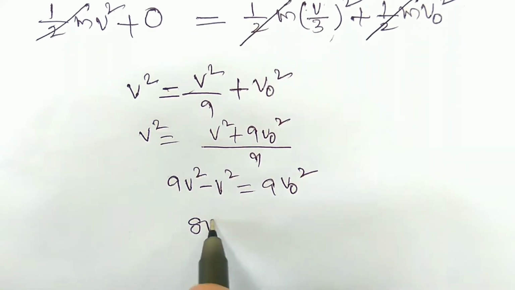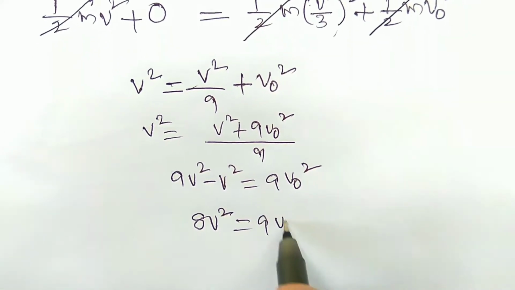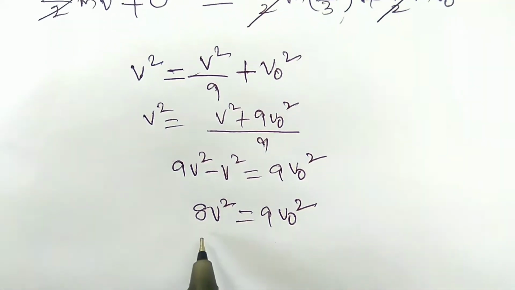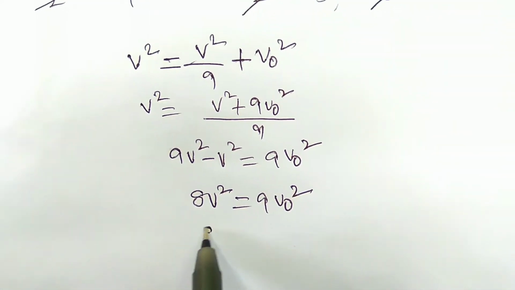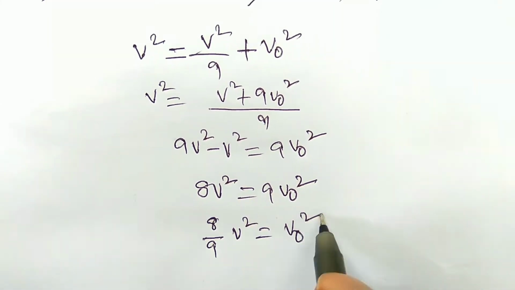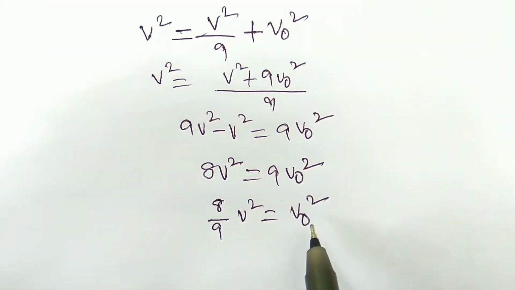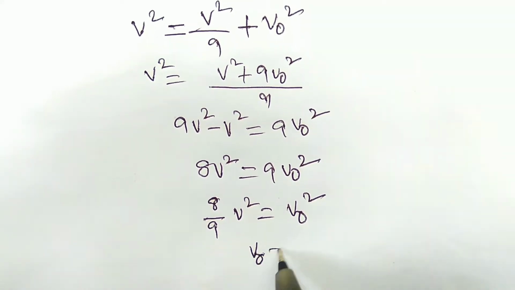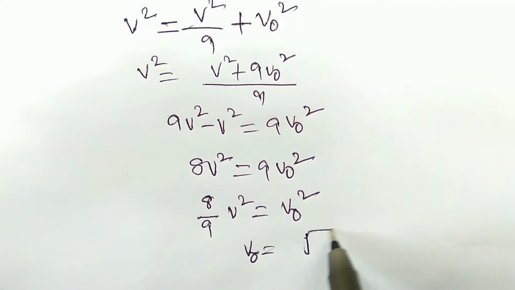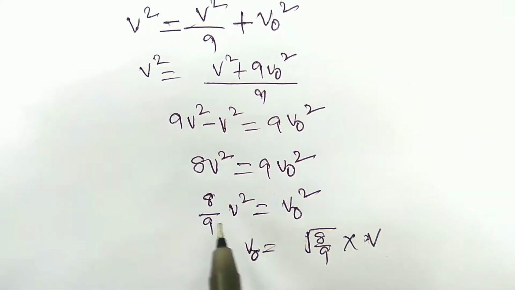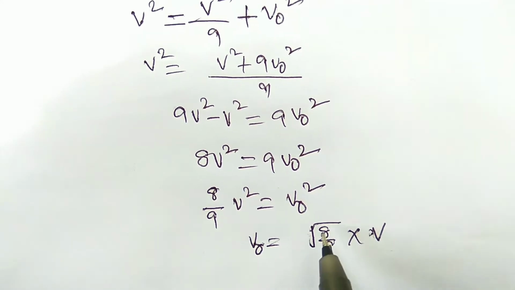It is 8 v square equal to 9 v0 square, okay? We can write 8 by 9 v square is equal to v naught square. Then v naught is equal to root of 8 by 9 into v, because the square and root cancel out.